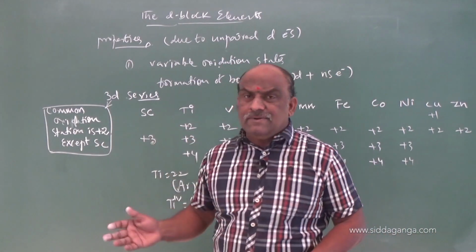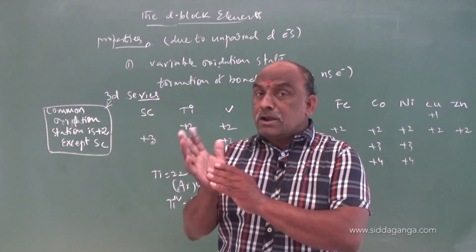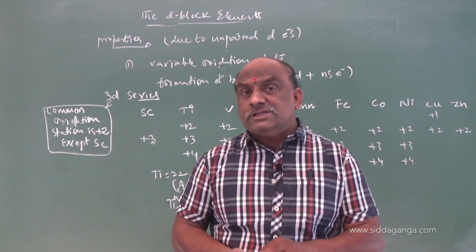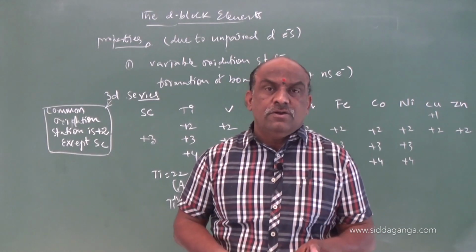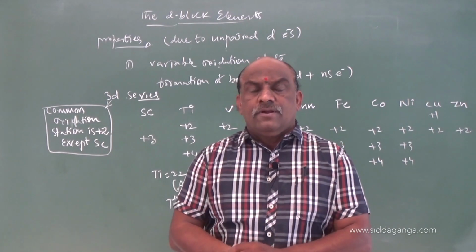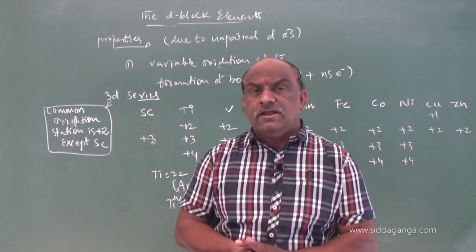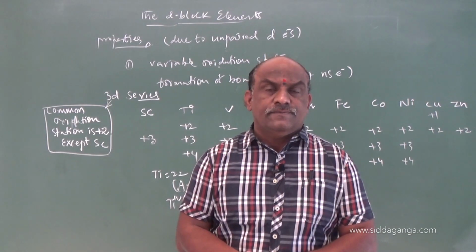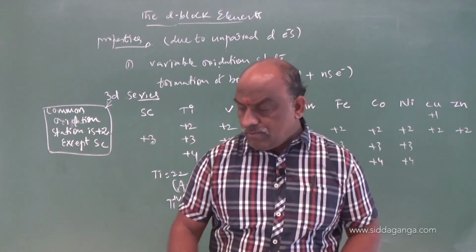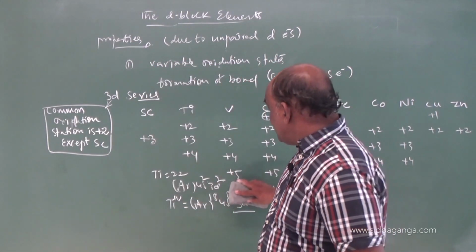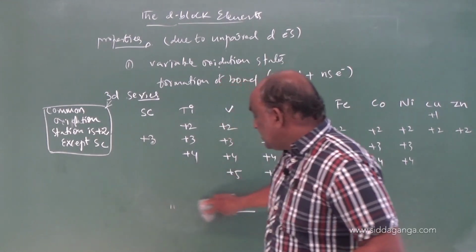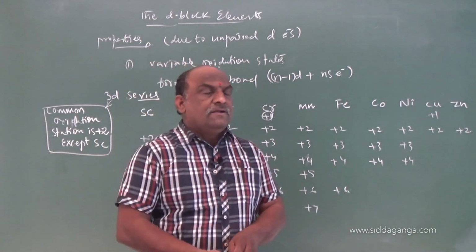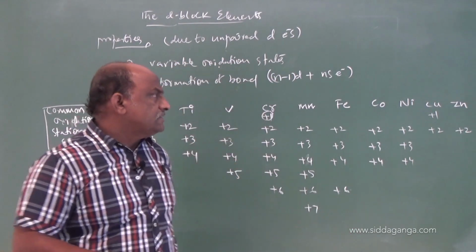Why are these stable? Why are some stable and some not stable? The deciding factor is stability with respect to half filled or fully filled configuration. Half filled and fully filled electronic configurations are more stable than partially filled electronic configurations. Clear? So, my dear students, make a note: scandium +2 does not exist, scandium +3 exists.